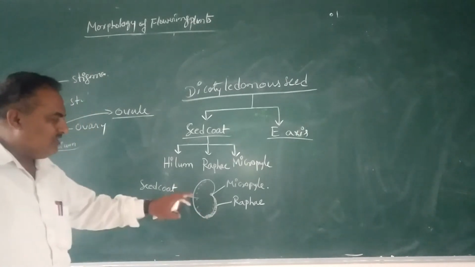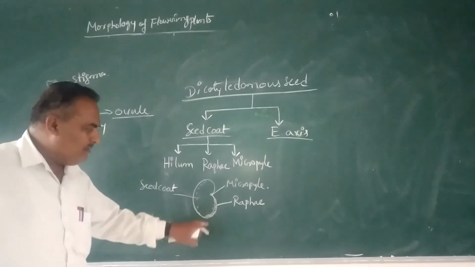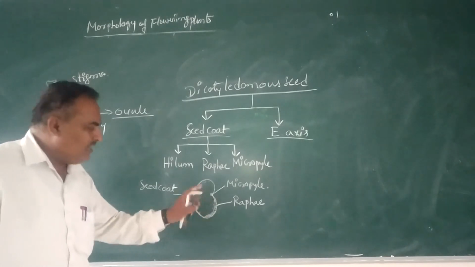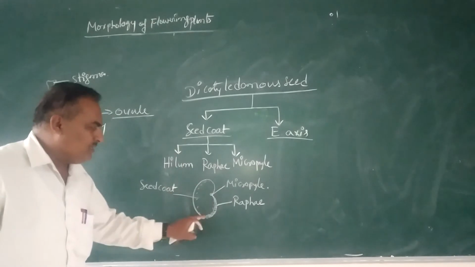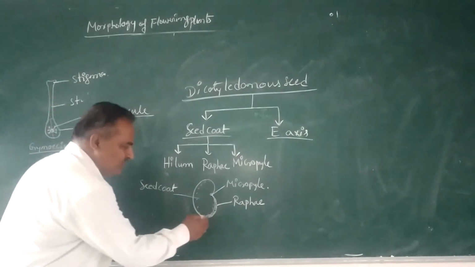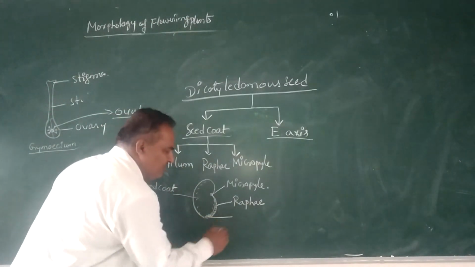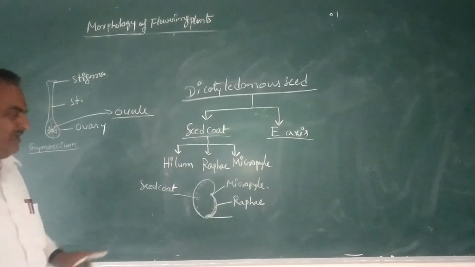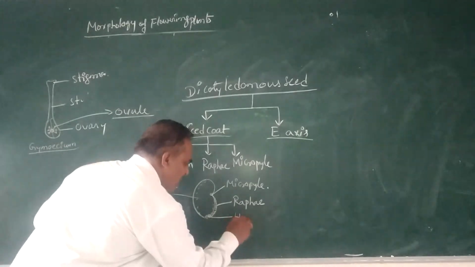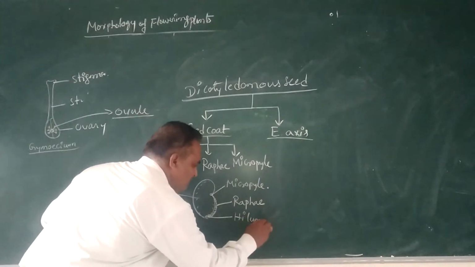After the maturity of the ovule, the funicle is removed. The funicle means the stalk of the ovule. The stalk of the ovule is joined to this region, and after maturity of the seed, there is a scar. That scar is called the hilum.